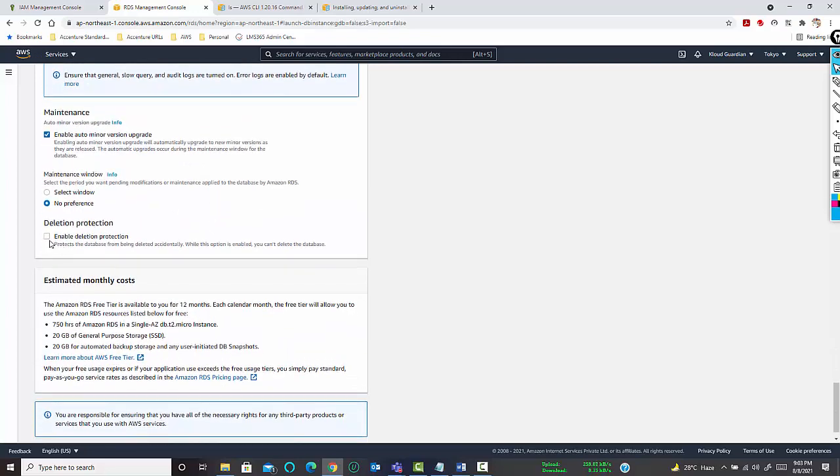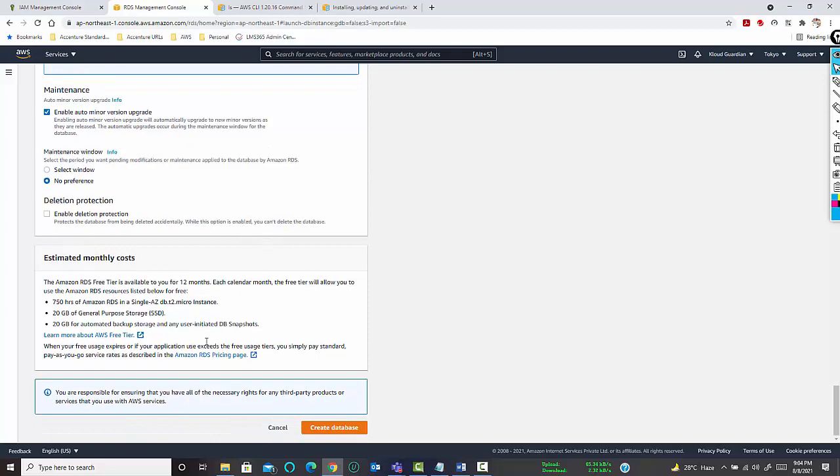And this is the last option, enable deletion protection. So you can just enable this so that anyone, though having RDS full access permission, cannot delete the database unless and until it is a database owner. If the database owner wants to delete it, enable deletion protection will prevent it. Then you have to create custom policies with the help of which you can deny deletion of databases. Now, once that is done, click on create database.